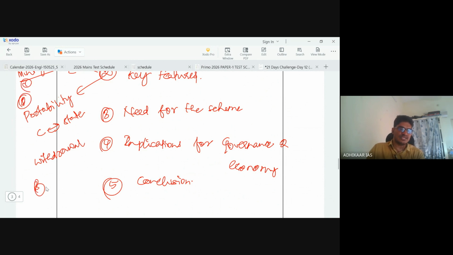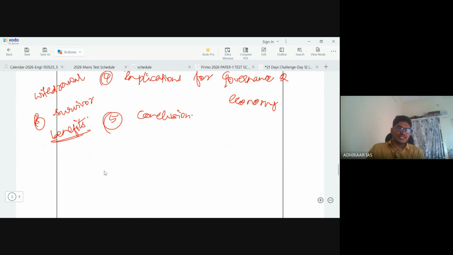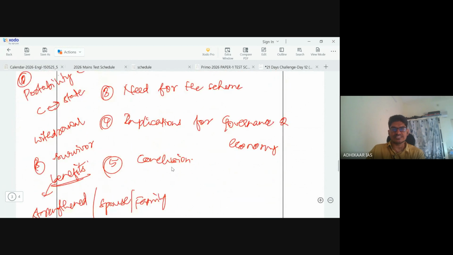One more key feature can be the benefits for survivors of the deceased employees. The process has been refined or strengthened so as to benefit the spouse or the family members of the deceased employee. Survivor benefits. These are some of the key features of this particular UPS scheme.